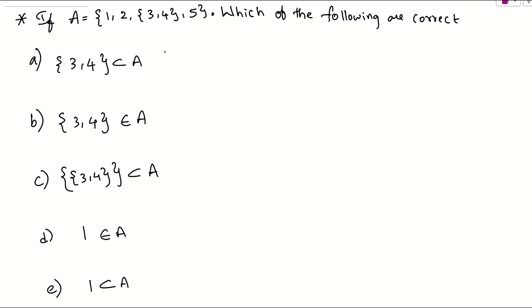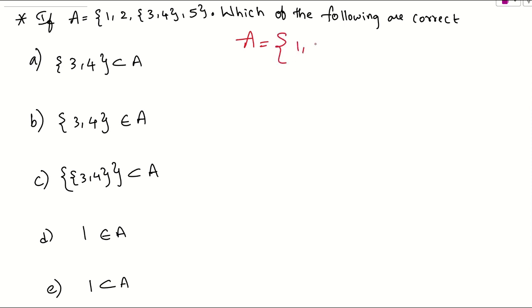Let us see what was the question given here. If you consider a set, what is the set A? It contains 1, 2, the set {3, 4}, and 5. These are the elements of the set A. Which of the following are correct? They are asking. So try to look into the question carefully.